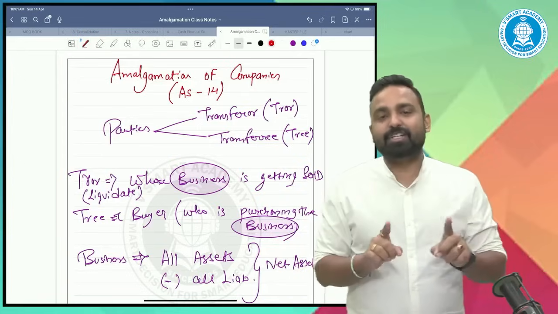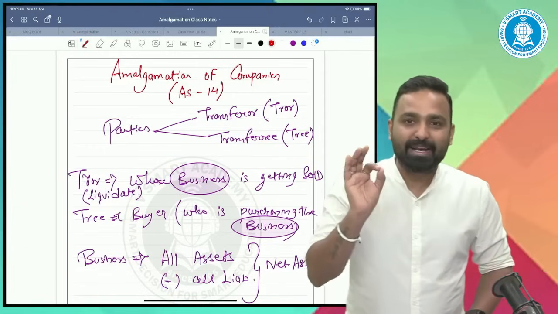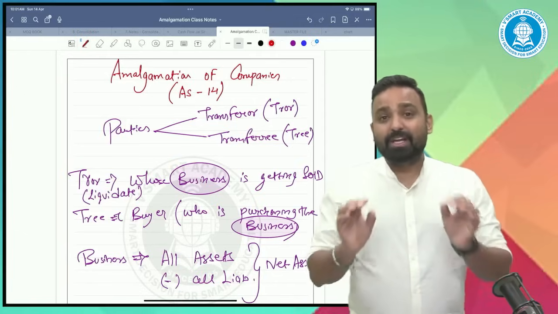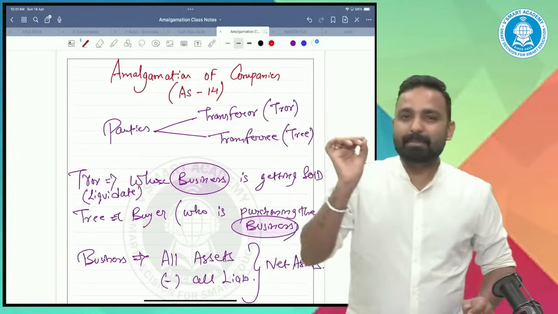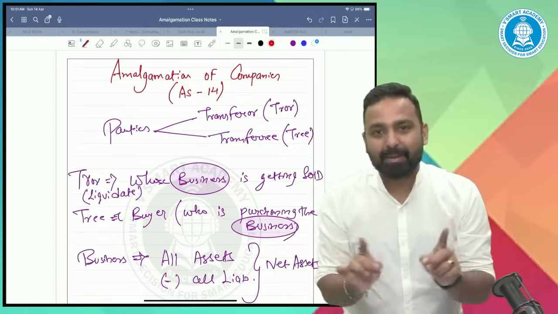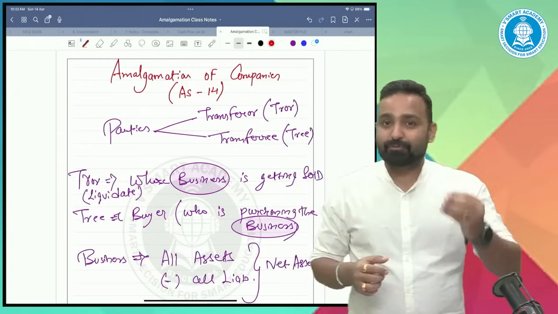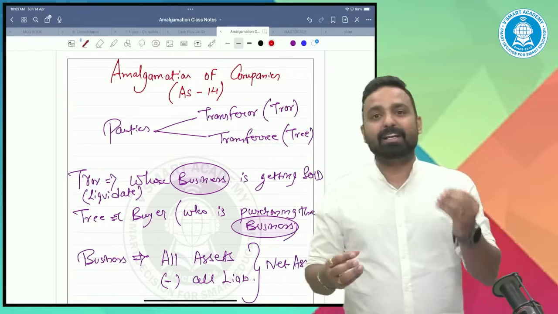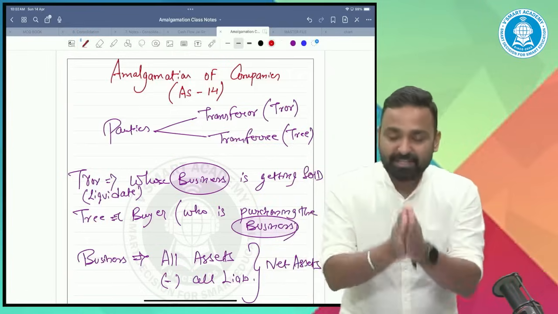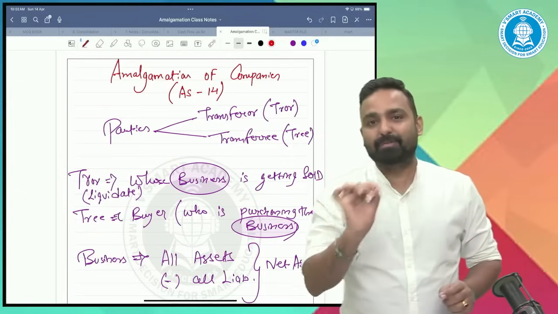This entire session is approximately 4 hours, and the entire 4-hour session is dedicated to the amalgamation of companies chapter. As far as concepts are concerned, everything is covered. As far as question discussion is concerned, maximum question part is also covered, so that you will be able to understand the entire amalgamation part, whether it is calculation of purchase consideration, books of transferor company, books of transferee company, amalgamation in the nature of purchase, in the nature of merger, and other adjustments also I have covered in this session. In one session only you will be able to complete your amalgamation part so easily.